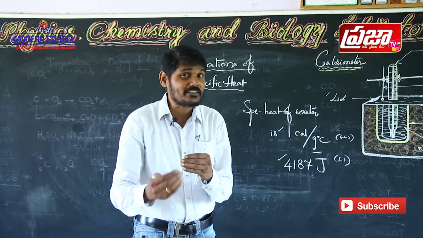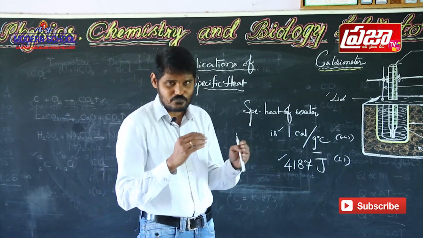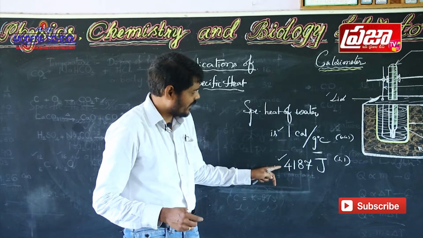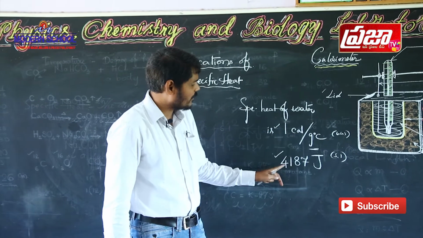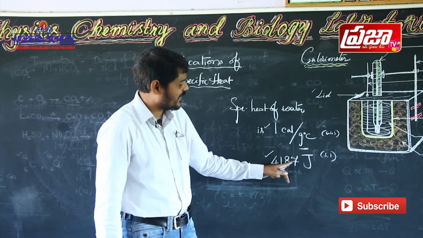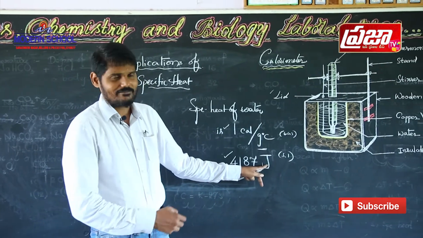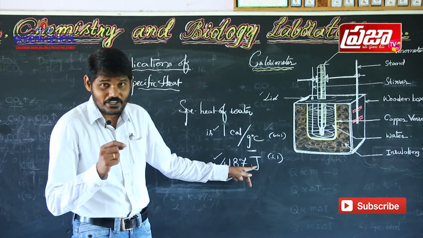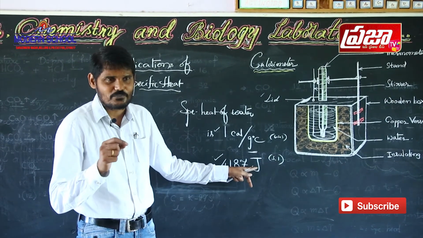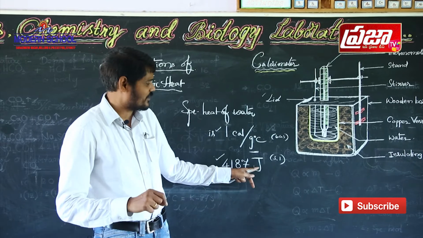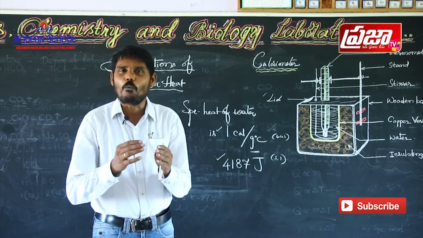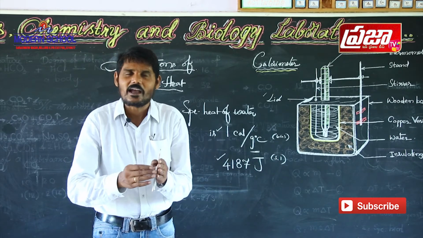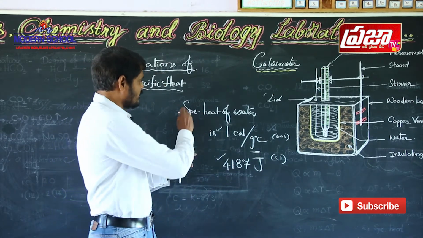So, to raise the temperature of water by 1 degree, it requires 1 calorie of heat energy or 4187 joule. To raise the temperature of unit mass of water by 1 degree, it needs this much heat energy. That means water has a high specific heat value.